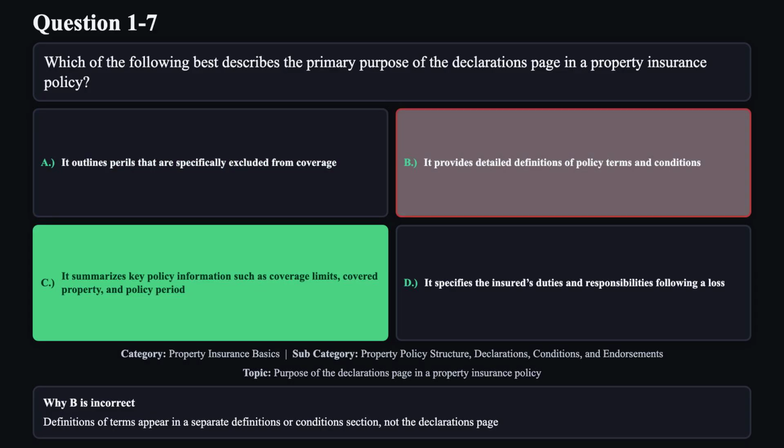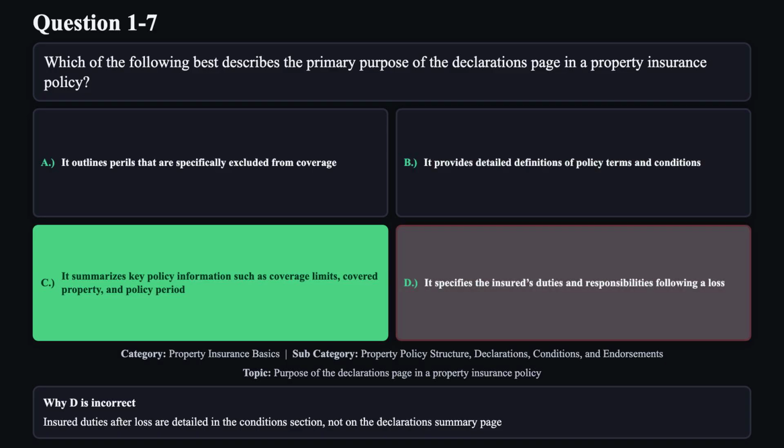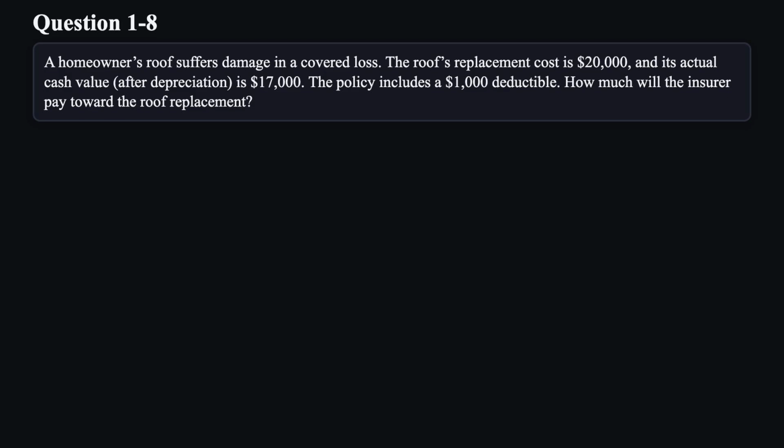Reason B is not correct. Definitions of terms appear in a separate definitions or conditions section, not the declarations page. Reason D is not correct. Insured duties after loss are detailed in the conditions section, not on the declarations summary page. Question 8. A homeowner's roof suffers damage in a covered loss.